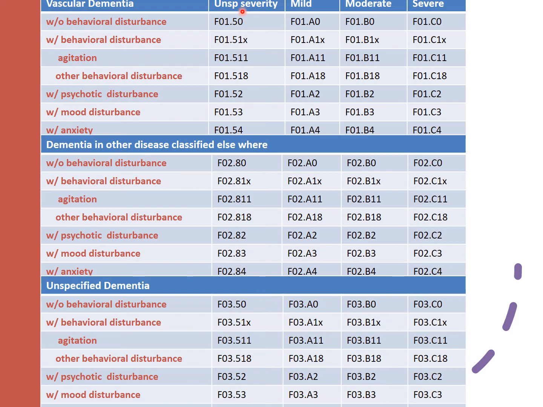Depending on the type of the behavioral disturbance, the character was there, but these characters are similar for all the 3 types of dementia, right? And the sixth character is also similar for all the categories. So whenever you are coding unspecified severity, you should be more careful while assigning the fourth character.